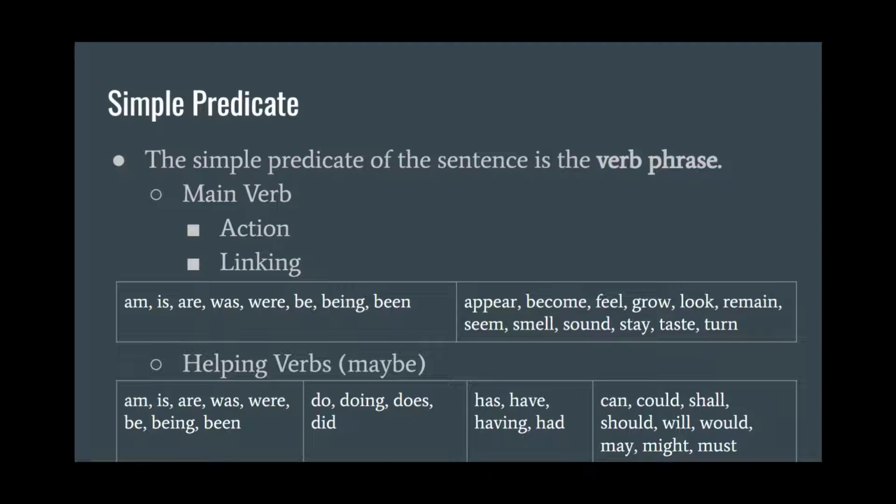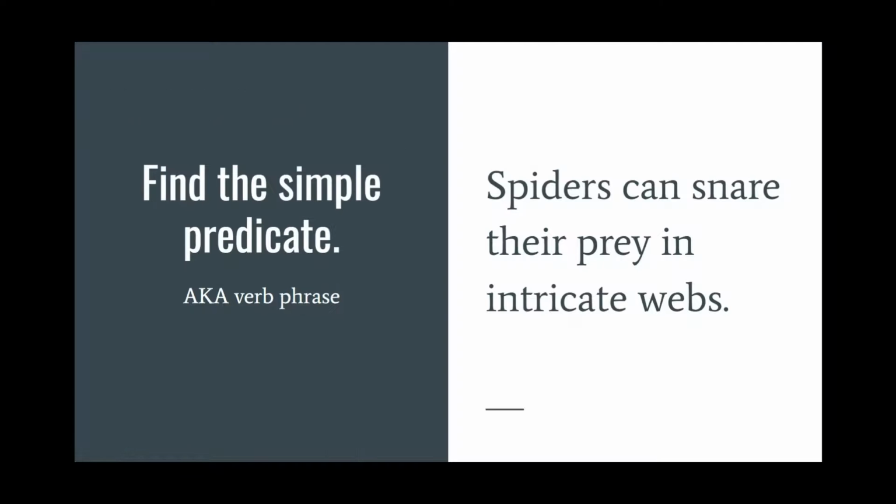So remember back to our parts of speech stuff, the predicate, the verb phrase, the simple predicate is going to have one main verb that's either action or linking, and it might also have helping verbs. So your simple predicate could be just one word, could be two words, could even be three words if you have a lot of helping verbs. So find the simple predicate here.